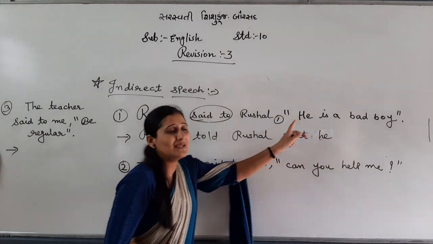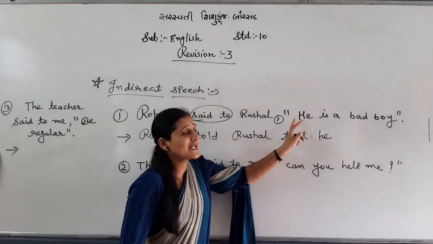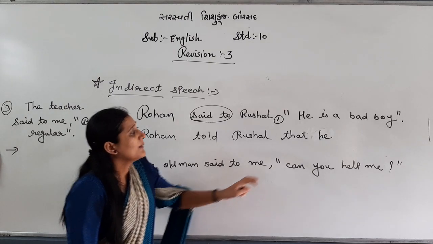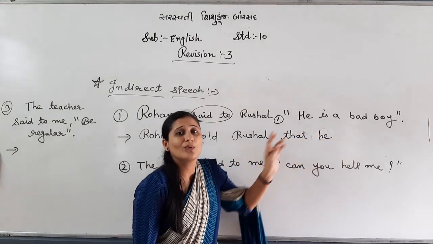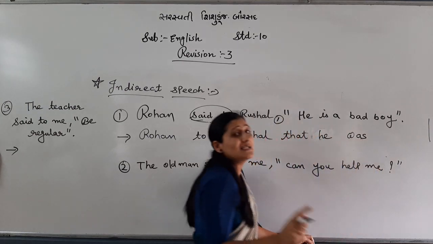If there is I, my, me, then we change according to the speaker. If there is you, your, yourself, we change according to the listener. But if there is he or she, no change. "Is" becomes "was". You need to revise those rules.